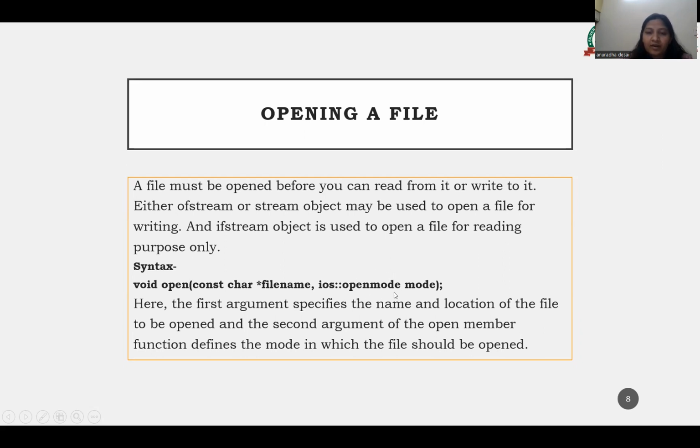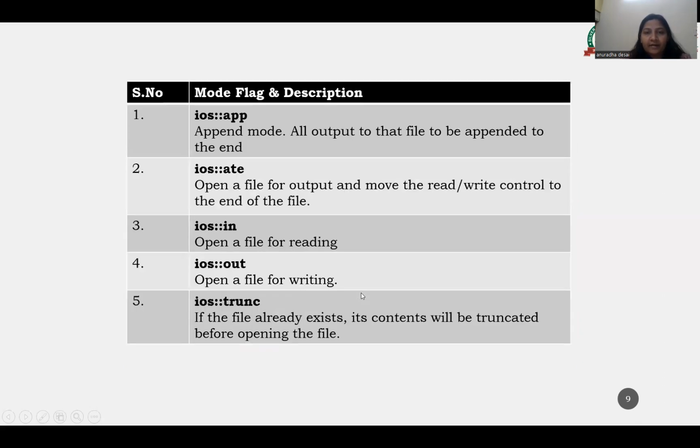So this is the open mode in which we want to open the file. This mode defines what you want to do on the particular file. Now these are the mode flags and descriptions. Different mode flags are mentioned over here.